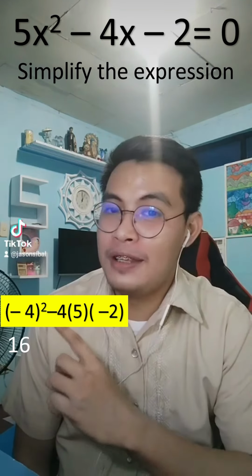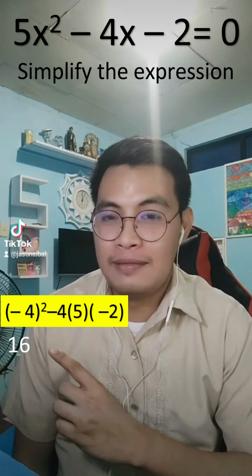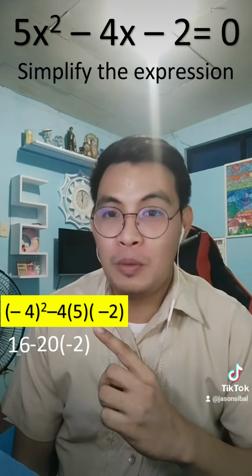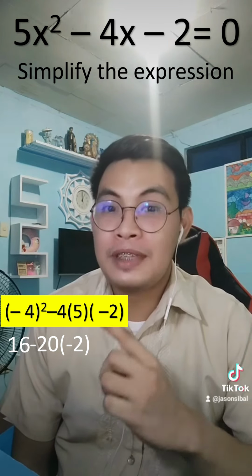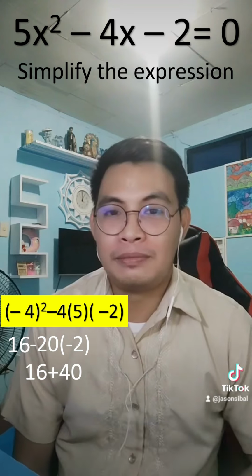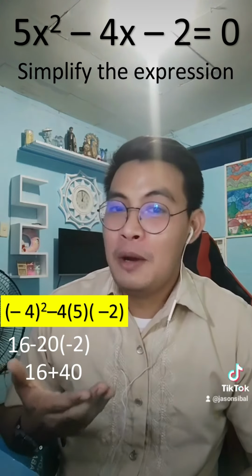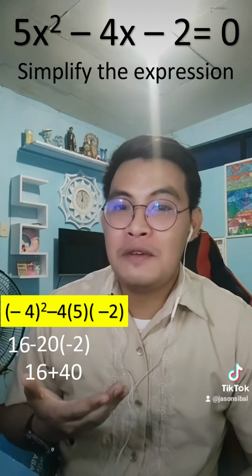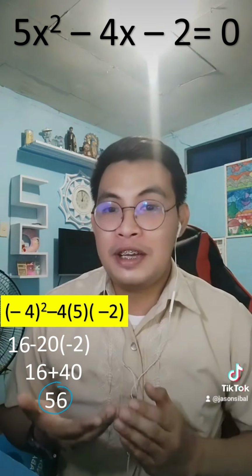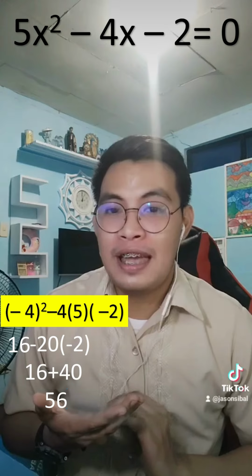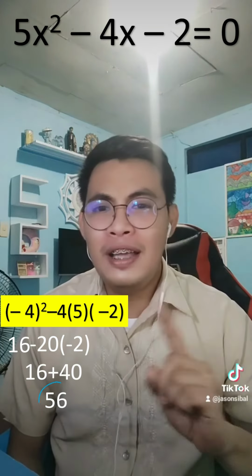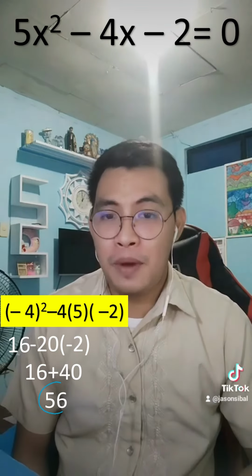Negative 4 squared is positive 16. Negative 4 times 5 is negative 20. Times negative 2 is positive 40. 16 plus 40 is 56. And as you can see, our discriminant is 56. And 56 is a positive number, but it is not a perfect square.